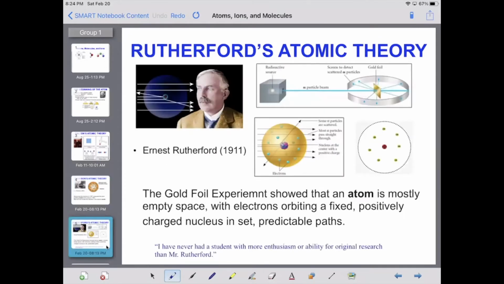And next we have Rutherford. It turns out Rutherford was actually a student of Thomson's. And the quote here at the bottom: "I have never had a student with more enthusiasm or ability for original research as Mr. Rutherford." So Rutherford continued the study of the atom. He did what is called the gold foil experiment that showed that an atom is mostly made up of empty space, with electrons orbiting in a fixed orbital around a positively charged nucleus in very predictable paths. And that was in 1911.